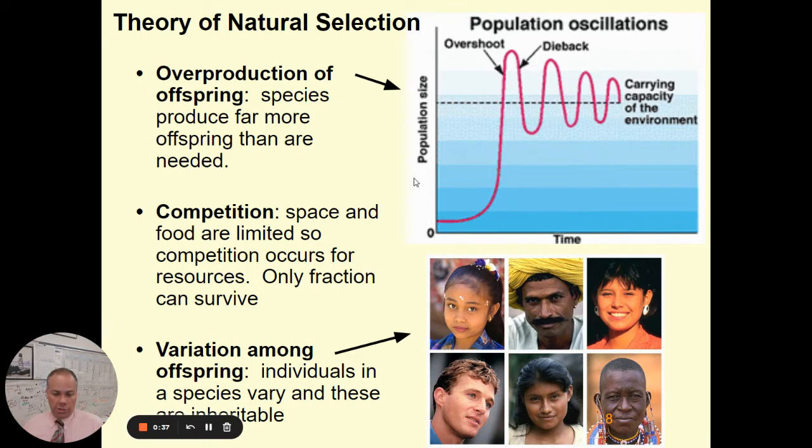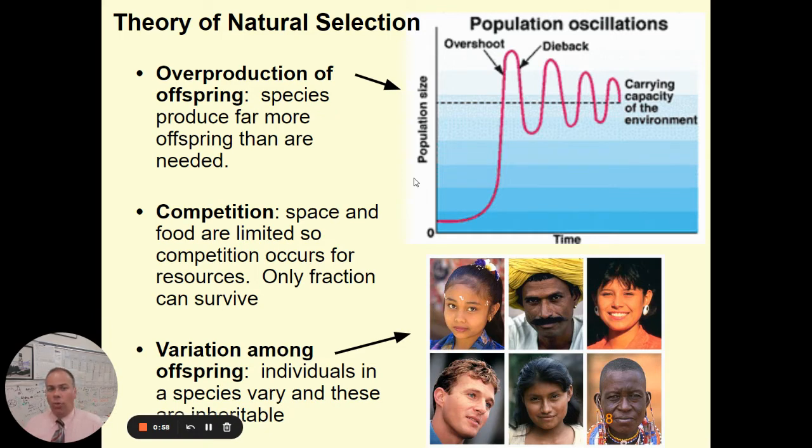There's variation that's due to sexual reproduction. There's variation due to mutations or things like that. So when you have variation in the offspring, and you also have the overproduction of offspring, that in species, more offspring are produced than can possibly survive.